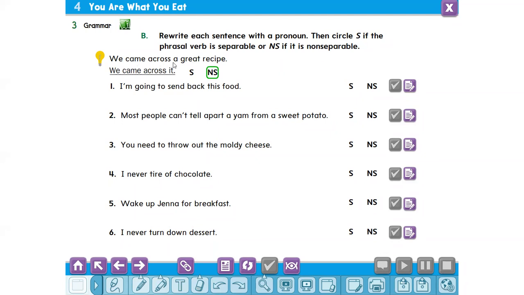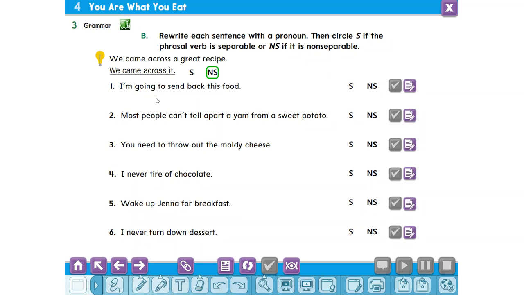We're going to replace the noun, a great recipe, with a pronoun. A great recipe is singular, so we use it. We came across it. We can't say we came it across. So it is non-separable.